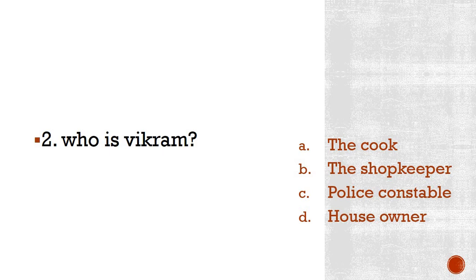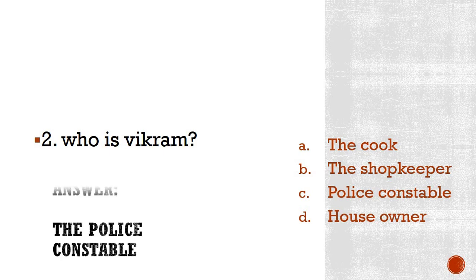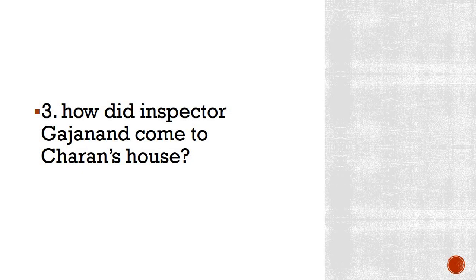Okay, so the time is up. Let's see what the answer is. The correct answer is the police constable. Yes, Vikram was a police constable working with Inspector Gajanand. Correct? So, please repeat this after me one time. Who is Vikram? Answer: the police constable. I hope that you repeated the answer after me. Very good. Let us move on to the next question.